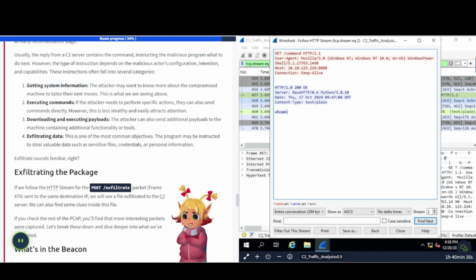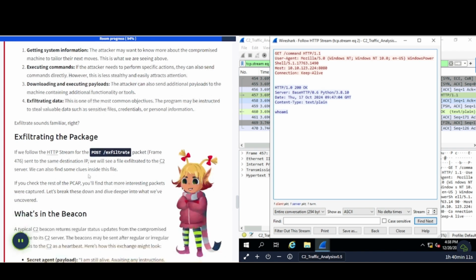Number three, downloading and executing payloads. The attacker can also send additional payloads to the machine containing additional functionality or tools. A lot of times they can upload something like Mimikatz to the machine to dump creds off the machine. Number four, exfiltrating data. This is one of the most common objectives. The program may be instructed to steal valuable data such as sensitive files, credentials, or personal information.